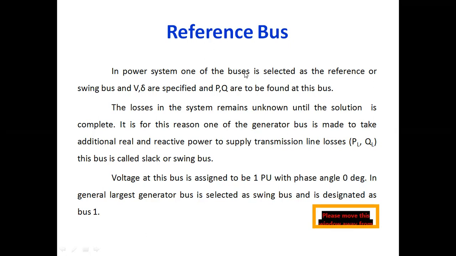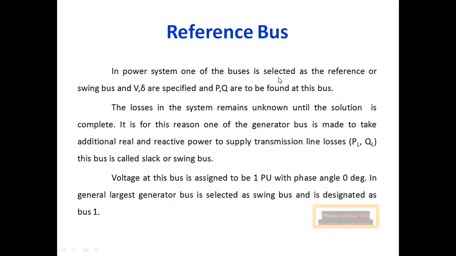Now obviously the voltage at this bus is assigned to be 1 per unit and the phase angle is equal to 0 degrees. So these are specified. Whenever we consider a slack bus or swing bus, the voltage at that bus is equal to 1 per unit and the phase angle is equal to 0 degrees.